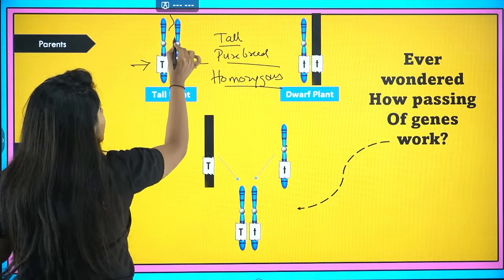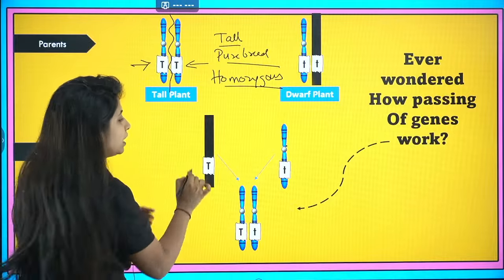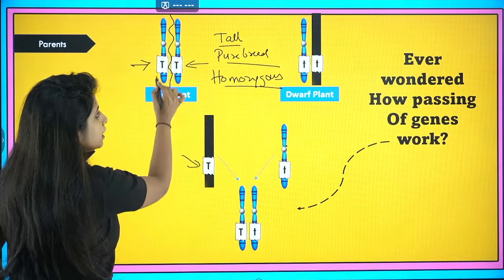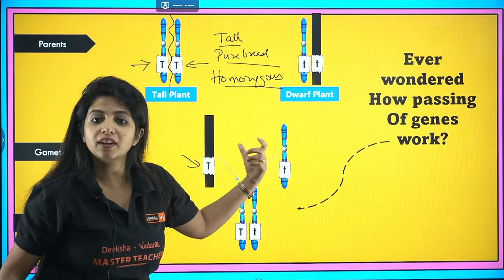Suppose there is a breakup that happened over here. Only one of them can go. Whatever one goes, my dear children, anyway, it is going to carry capital T because you do not have anything else. From here also, they will carry only small t. You do not have anything else.